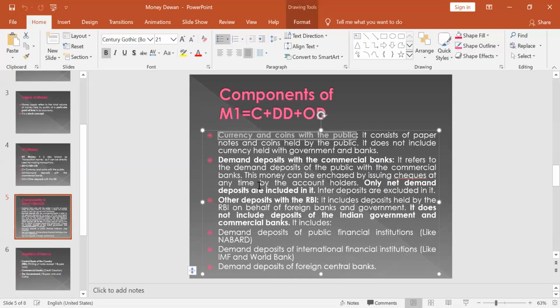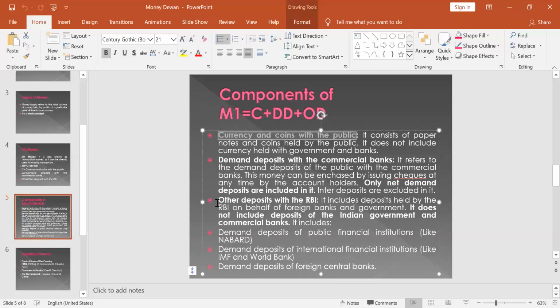Second, we come to the demand deposits with the commercial banks. It refers to the demand deposits of the public with the commercial banks. These are the deposits which can be encashed by issuing checks at any time by the account holder. They may be treated as equal to the currency held, as they are readily accepted as a means of payment.